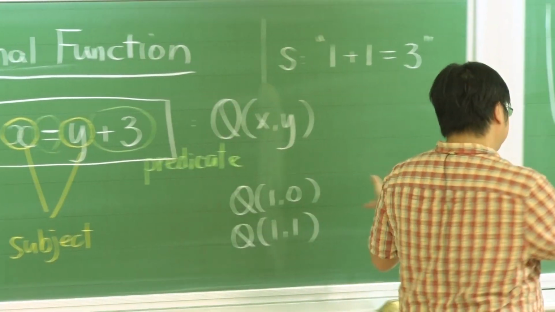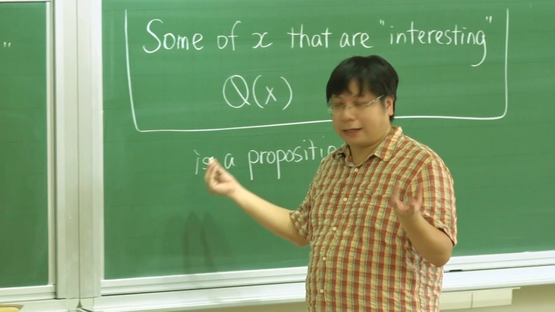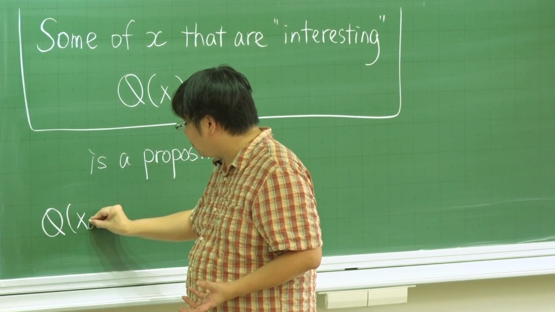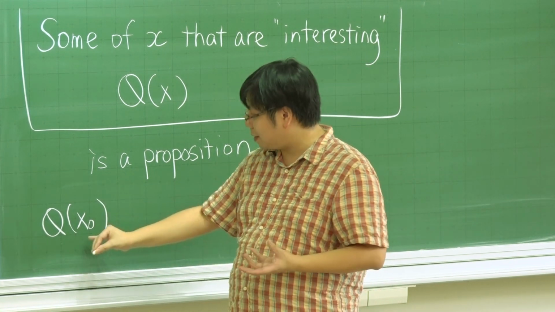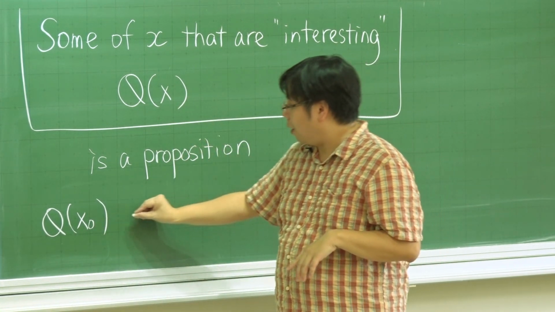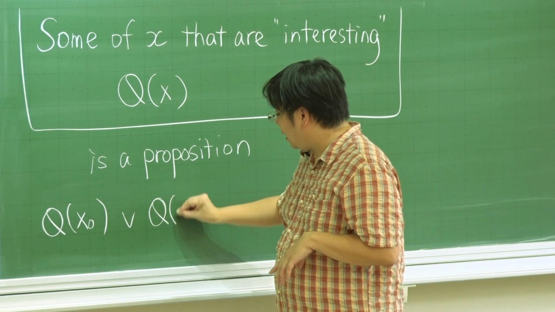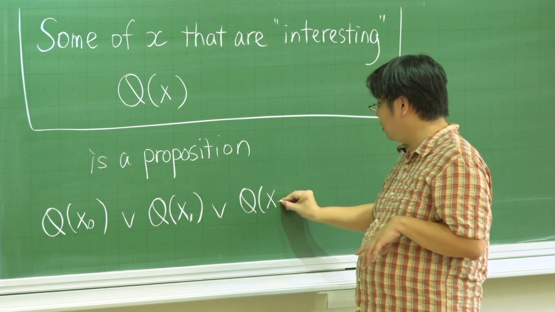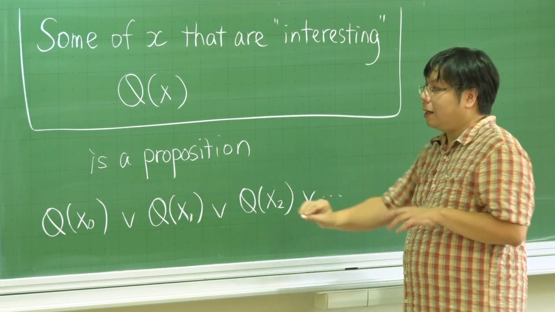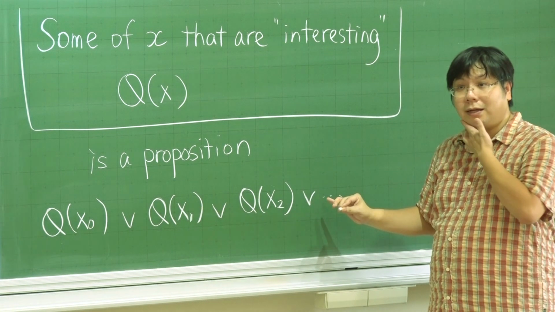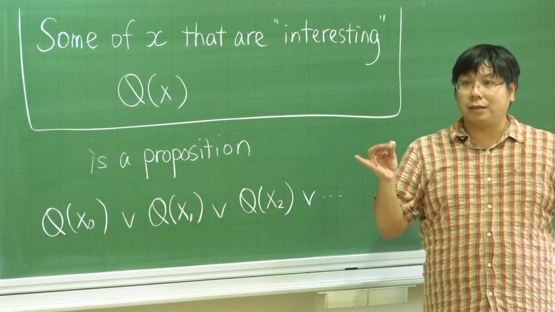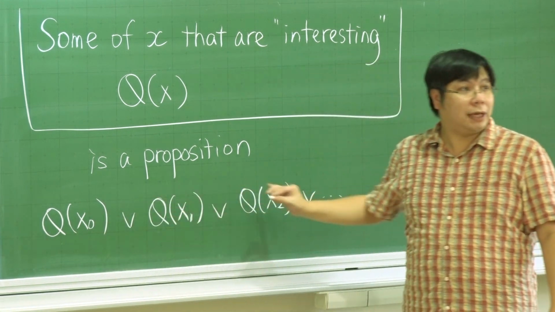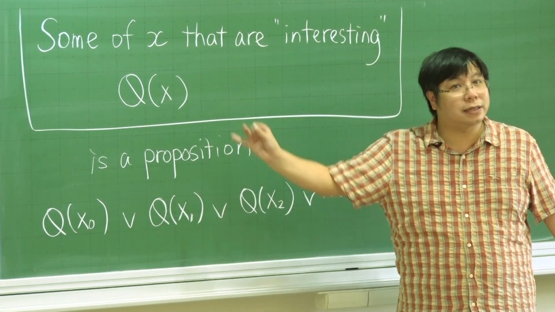So if there are different kinds of x that we can talk about, for the first person, let's call it x0, a certain specific person from this x, or another person x1, or another person x2, or ... if any one of them is happy, then we will say some of us is happy. On the other hand, if all of them are not happy, then we cannot say some of us is happy.